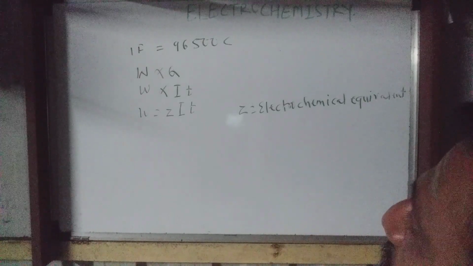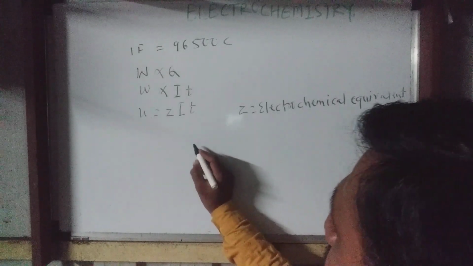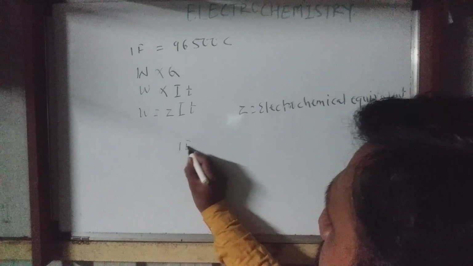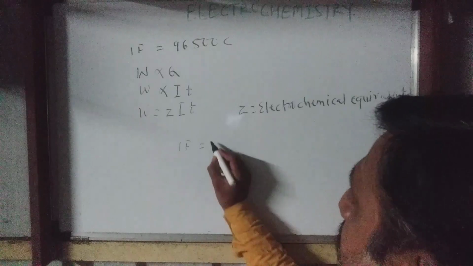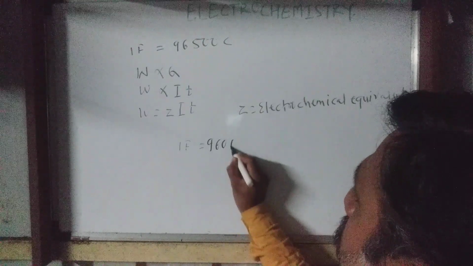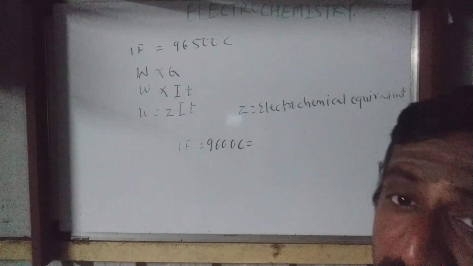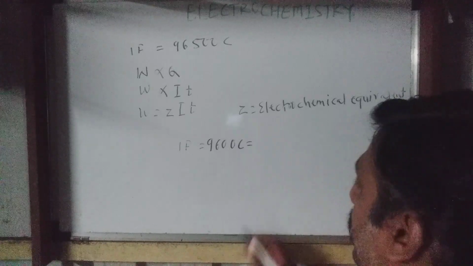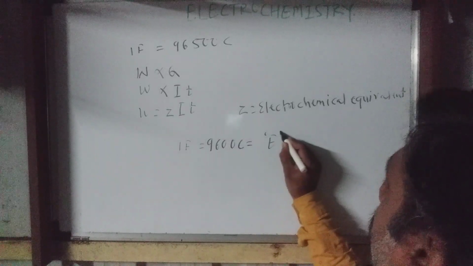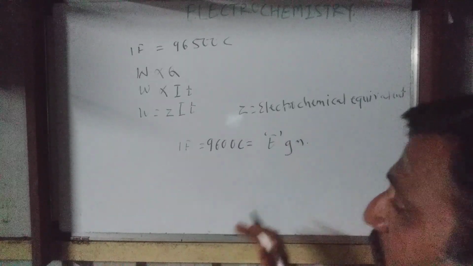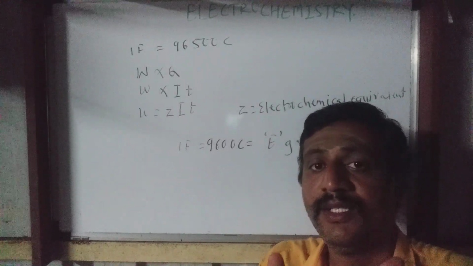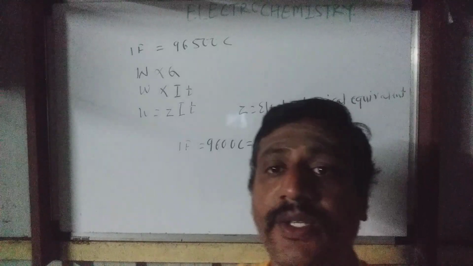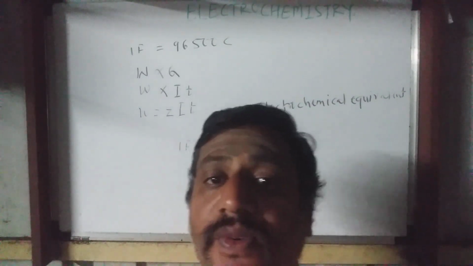Let's see in here. Suppose we pass 1 Faraday electricity. 1 Faraday electricity means 96,500 coulomb electricity. And just imagine the weight of substance deposited is E gram. Actually, when 1 Faraday electricity is passed, weight of substance deposited will be equal to its equivalent weight.